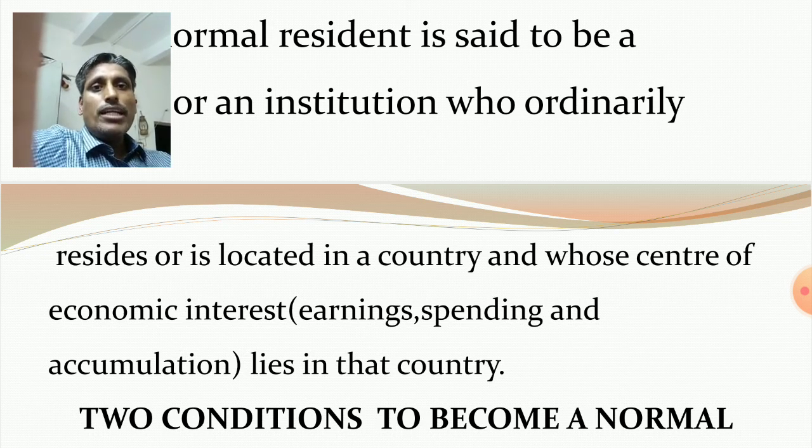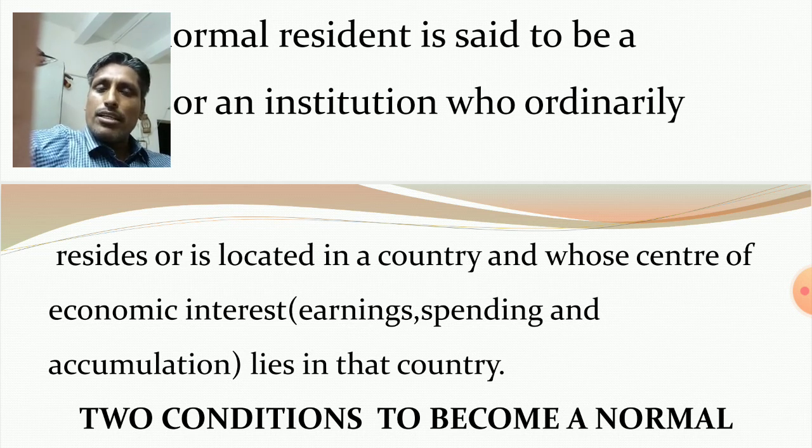Similarly, one Indian national or Indian citizen residing in USA for more than 1 year, and his economic interest like earning, spending and accumulation or saving lies in USA, not in India. He is the national of India, he is the citizen of India, but he is residing in USA for more than 1 year. Economic interest lies in USA.